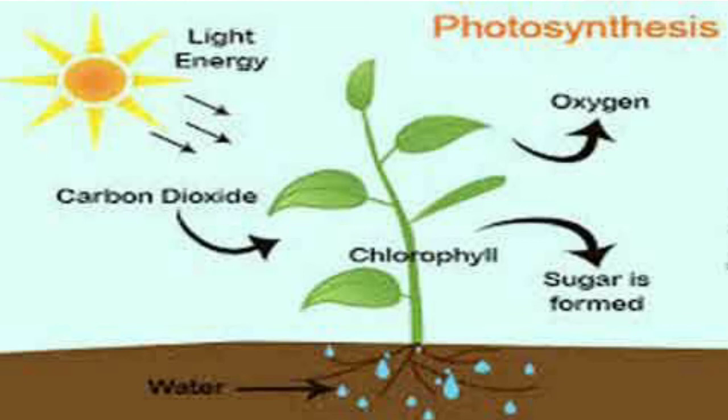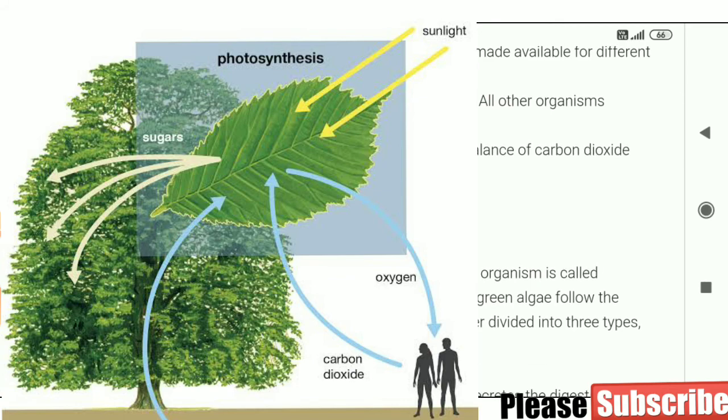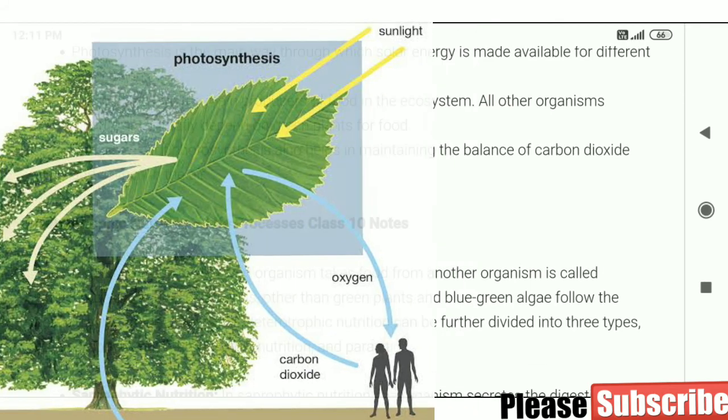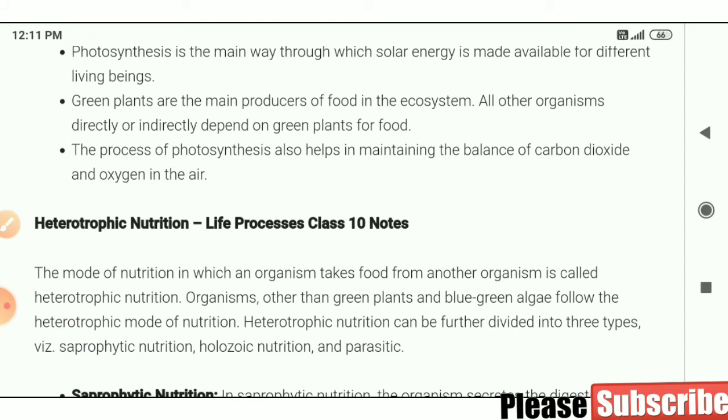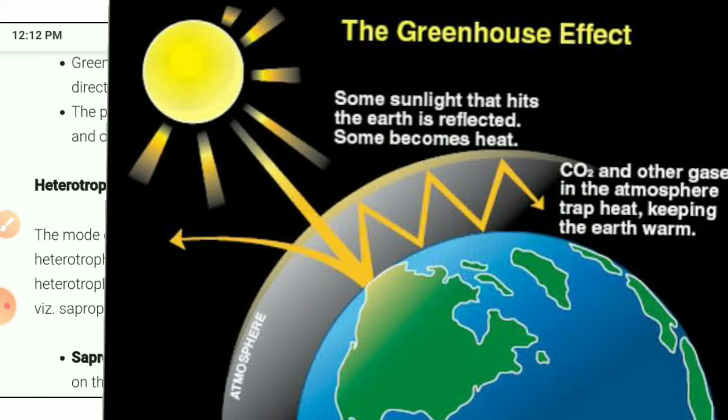That's why we say grow more and more trees, because they balance these gases in the atmosphere. And if the level of carbon dioxide increases in the atmosphere, it will cause the greenhouse effect. I have told you about it in class 9.